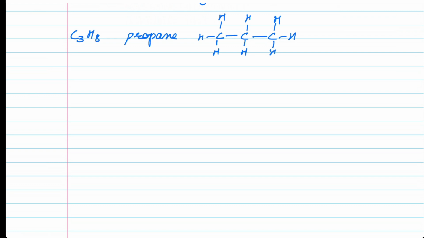Now, we do understand that hydrogen is going to satisfy the valency of carbon. And when we know that hydrogen will be satisfying the valency of carbon, we don't actually need to write hydrogens. We can simply consider that hydrogens are not there, or that whatever is the number of hydrogens required, you can easily put it. So why do we need to write the hydrogen? Why can't we simply put the carbon skeleton? And it's already understood that these three carbons, the valency is satisfied by the hydrogen. The first carbon has one carbon attached to it, and there are three hydrogens remaining. So we put three hydrogens with the first carbon.